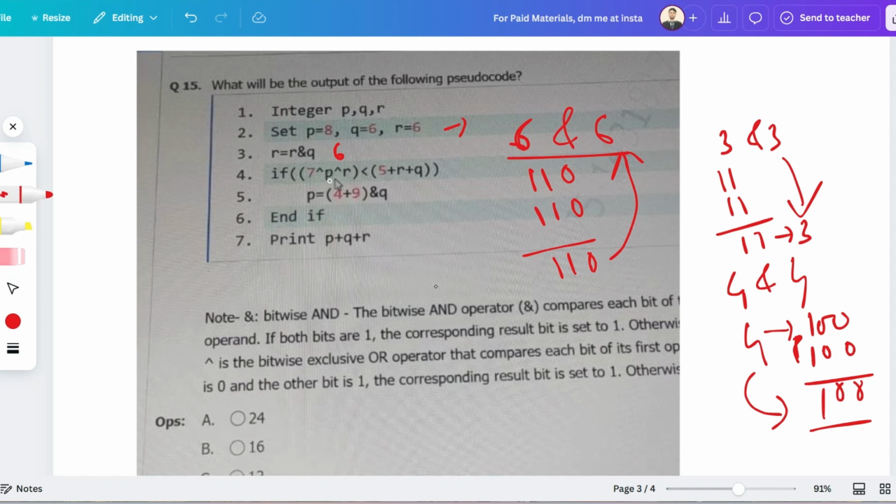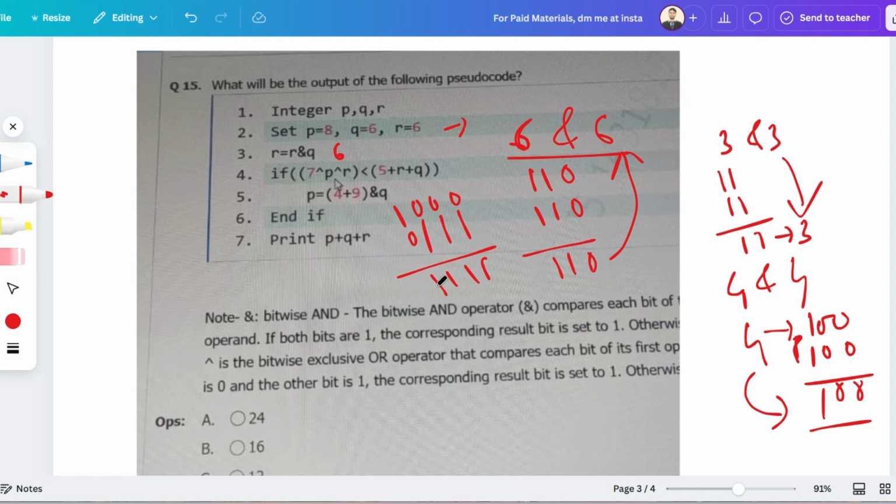So 7 XOR p. 7 is 111. I think this is very small, so let me write it a little bigger. 111 is 7, and p is 8, so 8 is 1000. If we perform the XOR operation between them, whenever the bits are different, it will be true: different, true, different, true, different, true. So this is 1111. As I have shown you earlier, 1100 is 12.